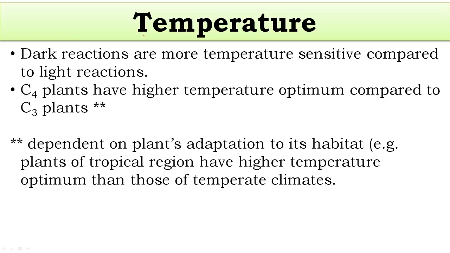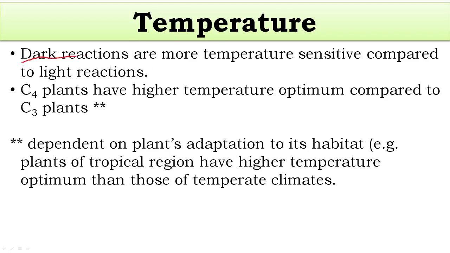Now next, temperature. What effect does temperature have on the photosynthesis rate? It affects enzyme activity. Remember when we studied about enzymes, we said enzymes are made up of proteins, and proteins are sensitive to temperature, and enzymes have got an optimum temperature at which they can function the best. Right, so enzymes play a role in photosynthesis.